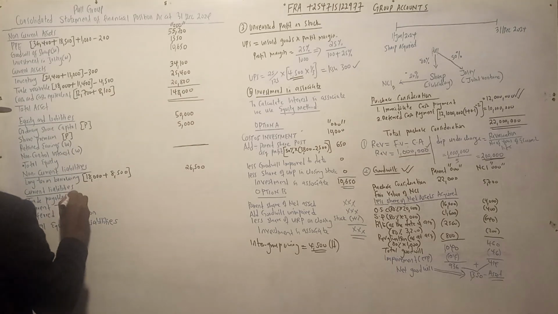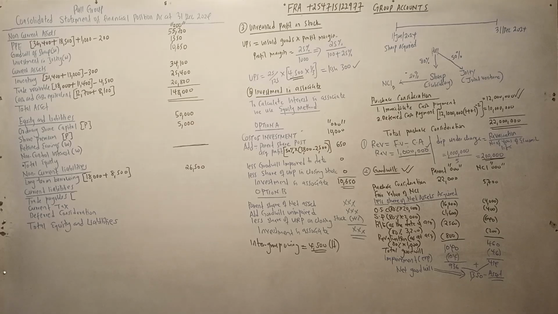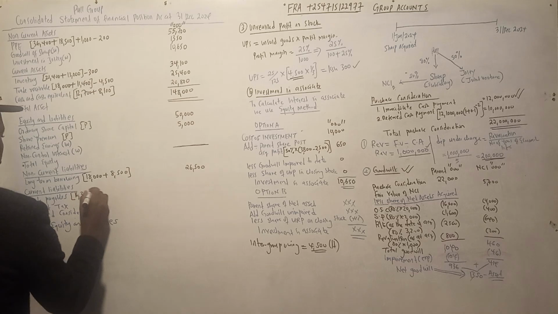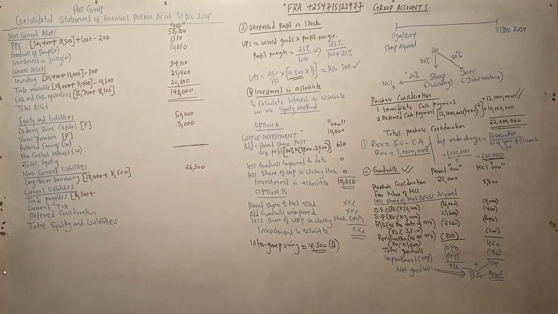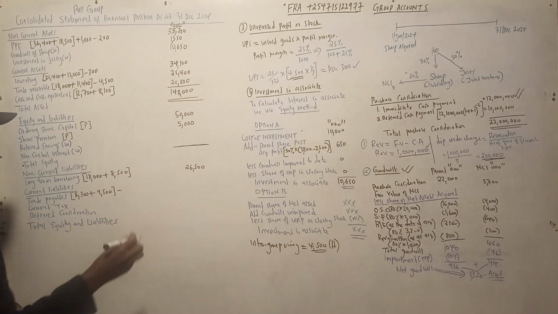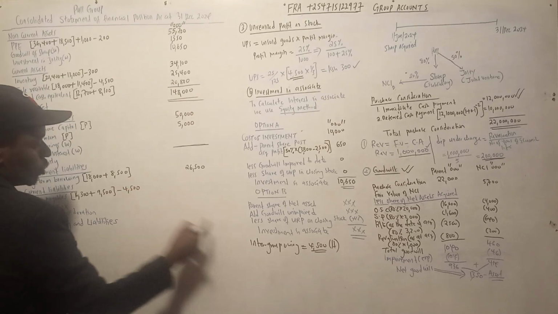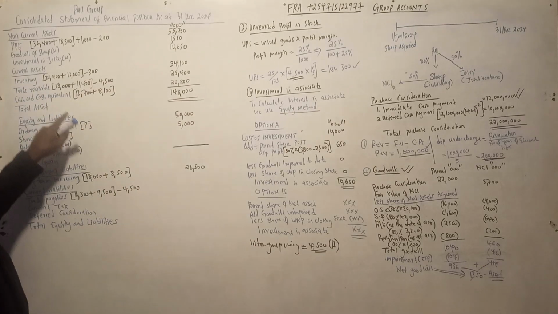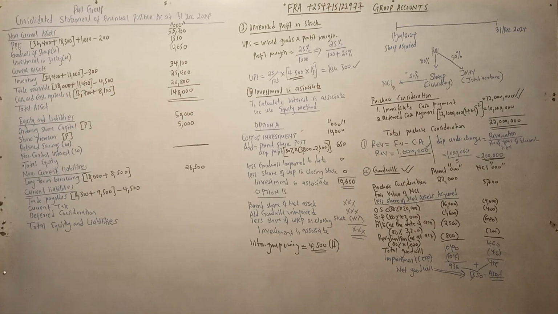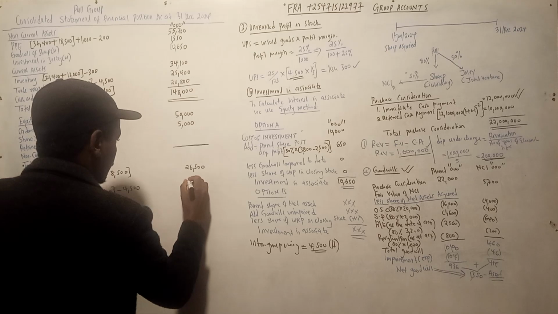Trade payables. So trade payables, we need to check on trade payables. 16,300 plus 9,500. But remember, we had an owing, so we debit and we credit those two accounts. Owings must reduce the receivables account by that amount, and also reduce this account by the same amount. So that's how you eliminate the owings. So how much will it be? 16,300 plus 9,500 minus 4,500, that is 21,300.